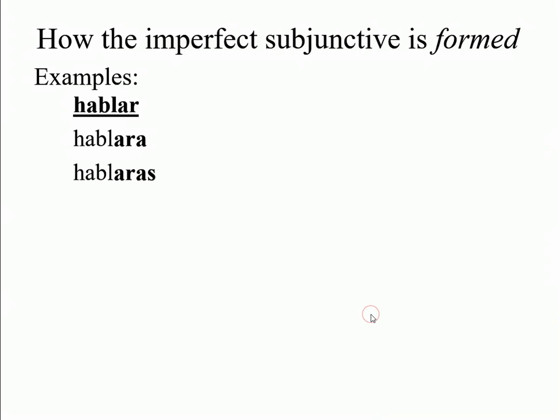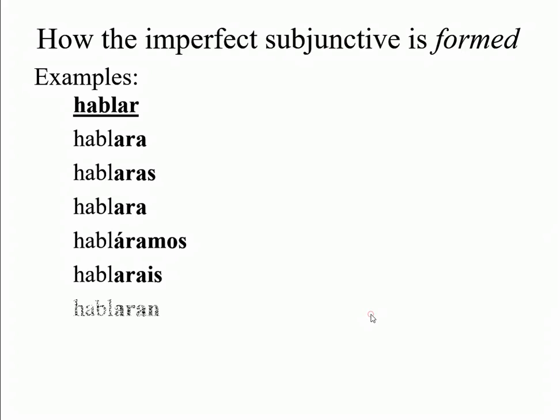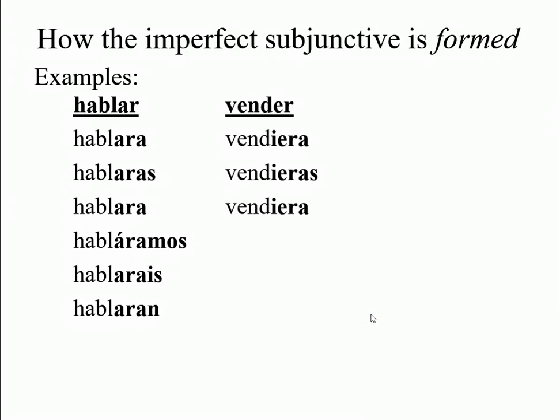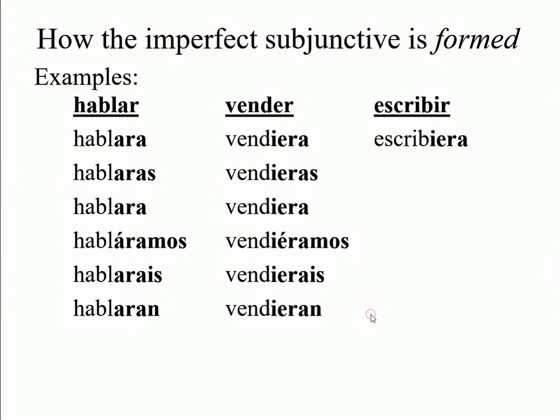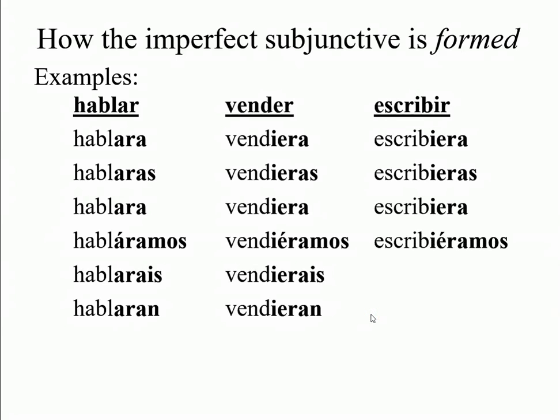Hablara, hablaras, hablara, habláramos, hablarais, hablaran. Vender, vendiera, vendieras, vendiera, vendiéramos, vendierais, vendieran. Escribir, escribiera, escribieras, escribiera, escribiéramos, escribierais, escribieran.